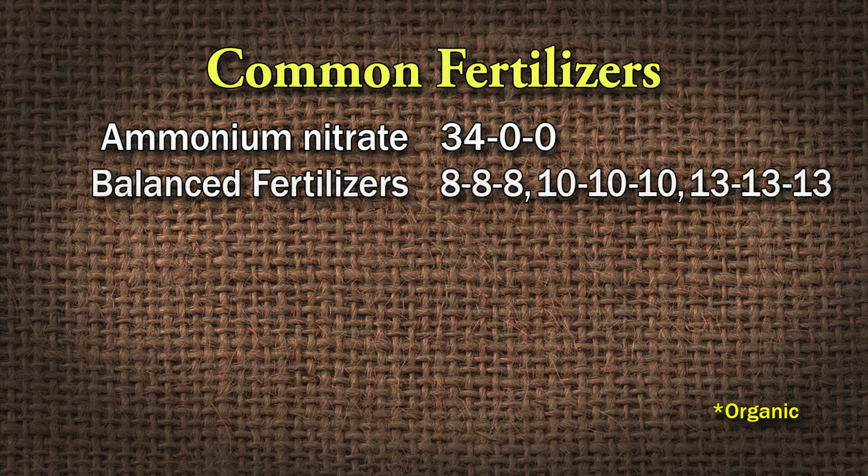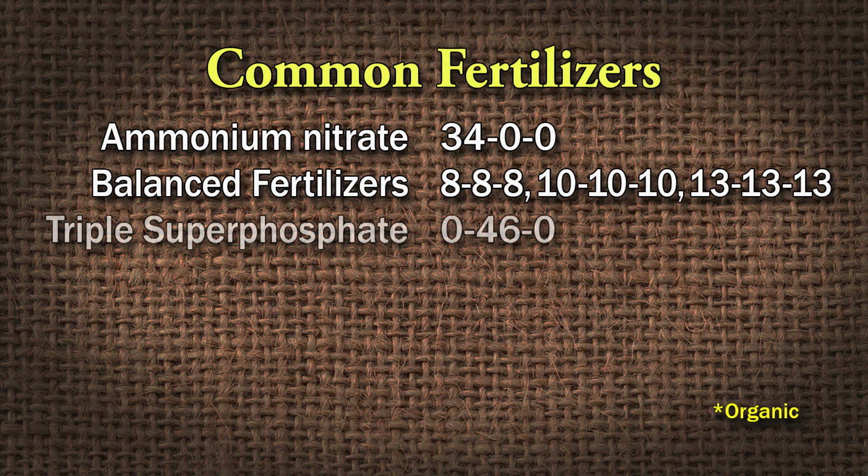You have the balanced fertilizers that you can find at your big box stores. So you have 8-8-8 or 10-10-10 or 13-13-13. Those are the most common ones that you find. You have equal parts of each. So that means 8-8-8, you have 8% nitrogen, 8% phosphorus, 8% potassium. You also have triple superphosphate, which is 0-46-0. That is all phosphorus, roughly half by weight.